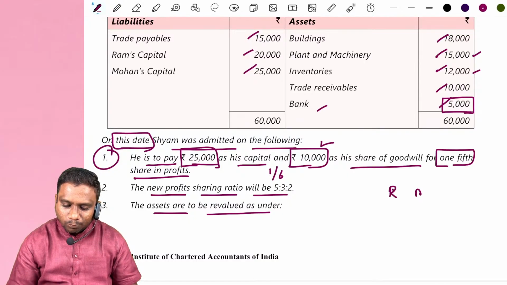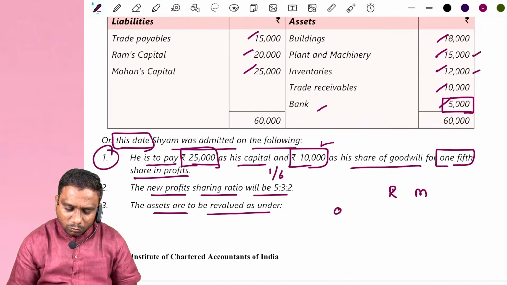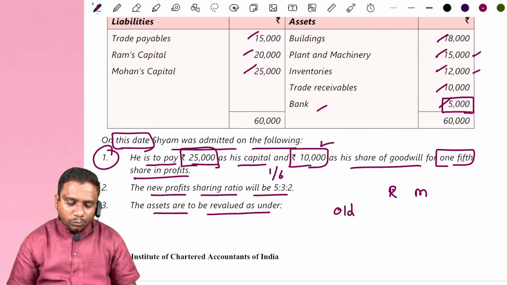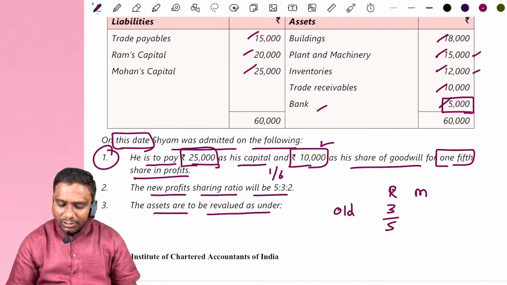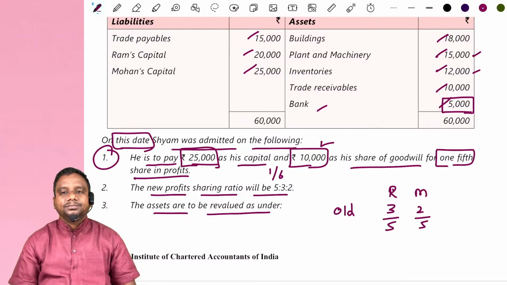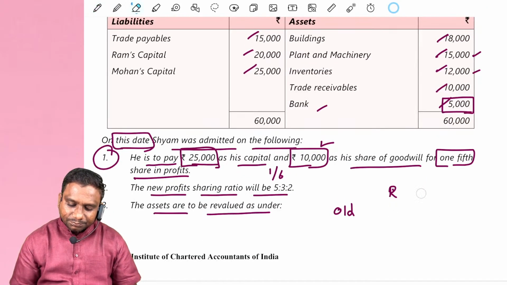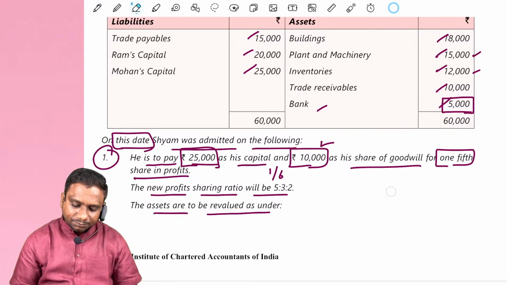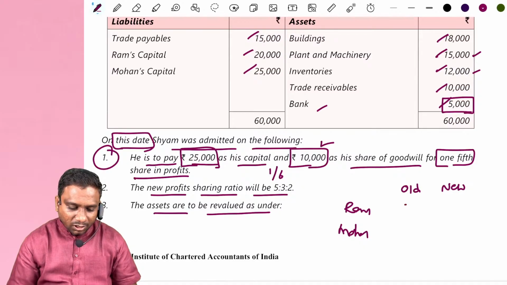Total how many partners do we have? Ram, Mohan. The new partner will anyway gain. Ram's old ratio: take the old profit sharing ratio 3/5, 2/5. Next we can take it like this: Ram, Mohan, old ratio 3/5, 2/5.